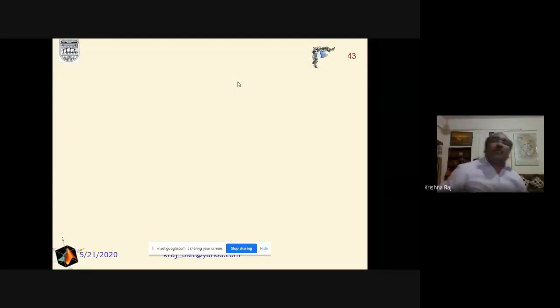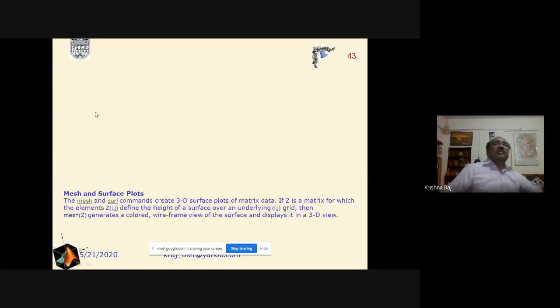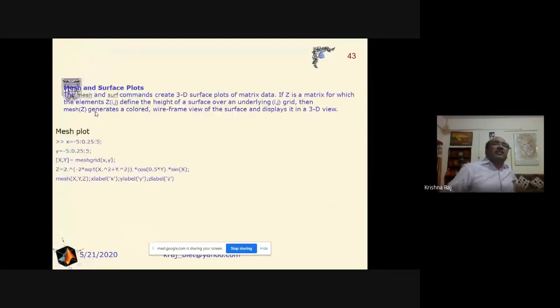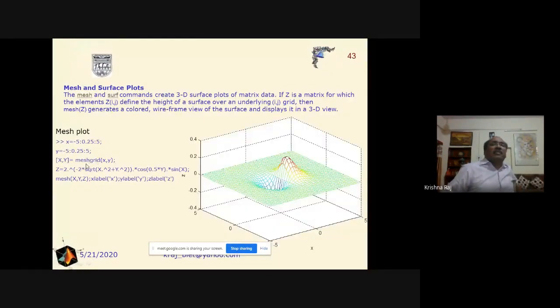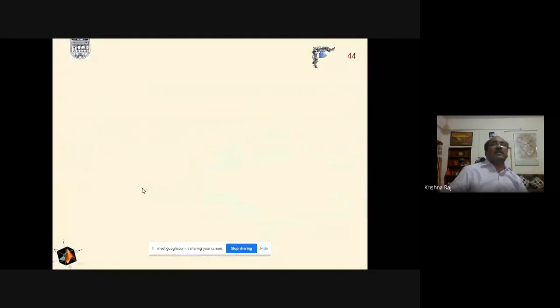Again, we are to discuss the three-dimensional plots. In this one, we are discussing the mesh and the surface plot. For the mesh plot, we have to use only the mesh command here. This command has to be used, and then we put x, y, z, where x, y, z are the vectors, and these vectors have already been described here. And then we can put the title on the x-axis and the y-axis, by the x label, y label, and the z label, like that.